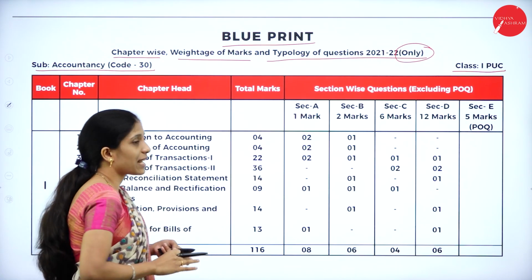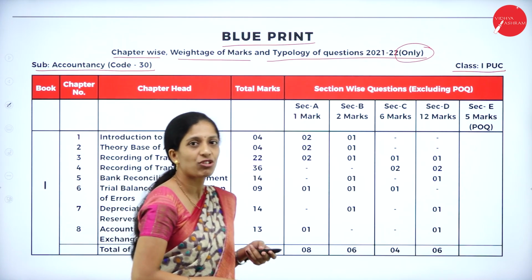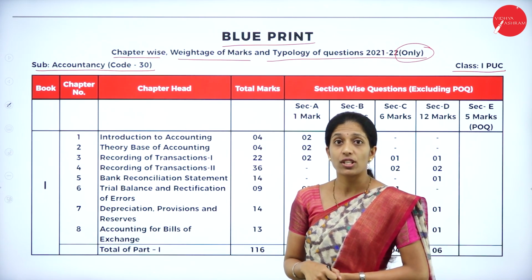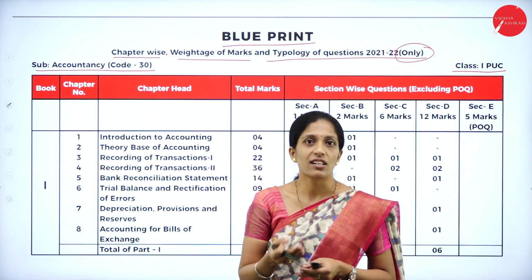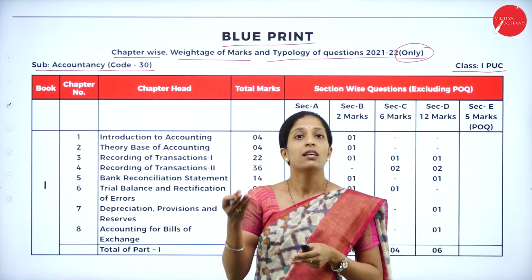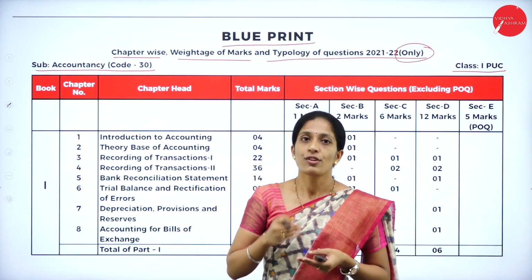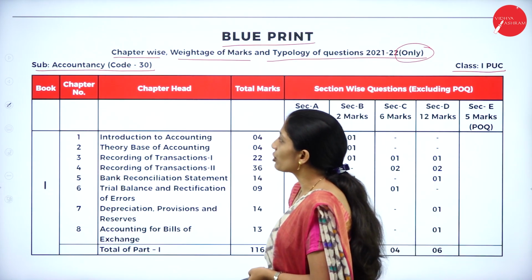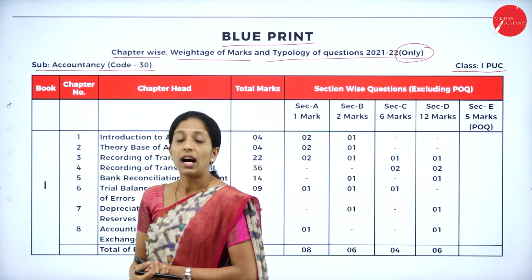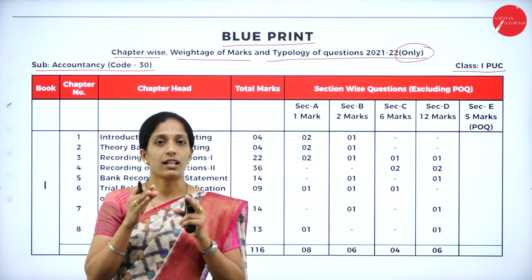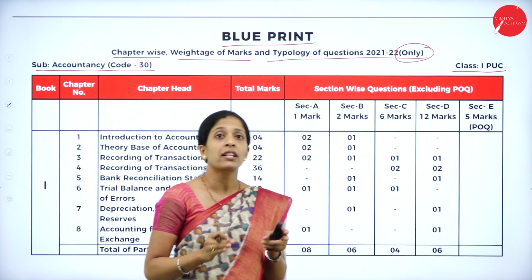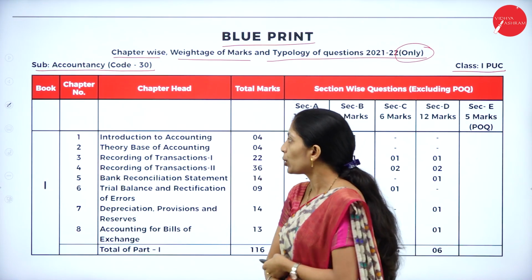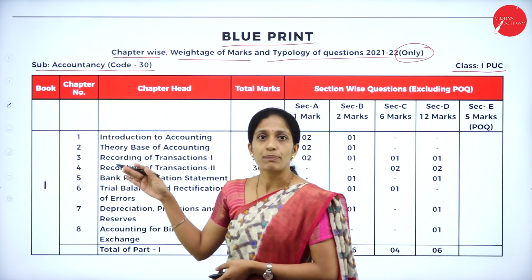So this is a table where you can get a clear picture of each and every chapter. What are the types of questions they might ask? That is, whether it is of 1 mark, 2 marks, 6 marks, 12 marks. Like that you will be able to understand here. Now coming to book 1. We know the accountancy paper has been divided into 2 books, that is book 1 and book 2.